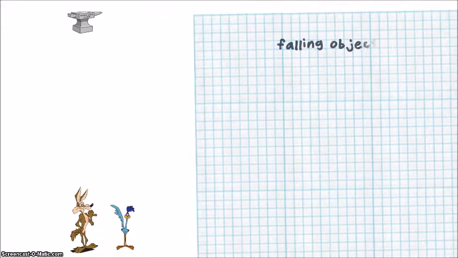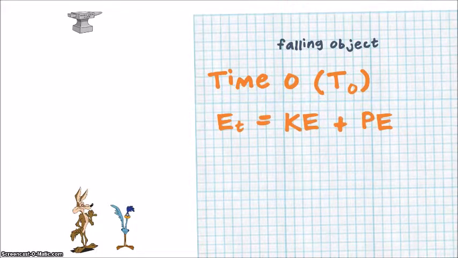All right, let's start with the example of Wile E. Coyote and the Roadrunner and a dropping object. And we're going to drop an anvil on Wile E. Coyote because that's pretty non-violent and safe, right? Okay, let's get out our piece of paper, have a falling object here. Now at time 0, the object is hovering using some kind of cartoon forces in the air. And the total energy, recall, is the kinetic plus the potential energy. Kinetic energy is 1/2 mv squared. That's how we calculate it.